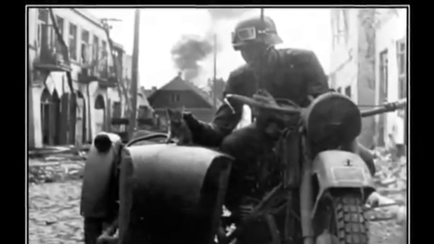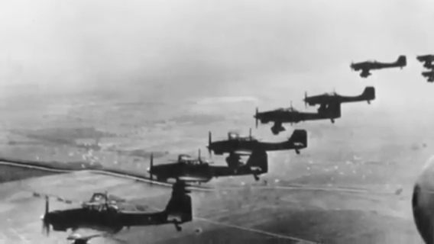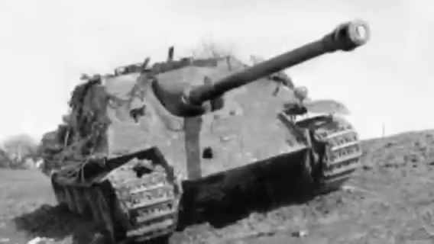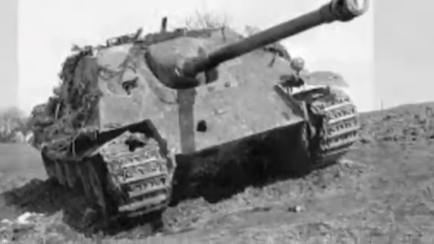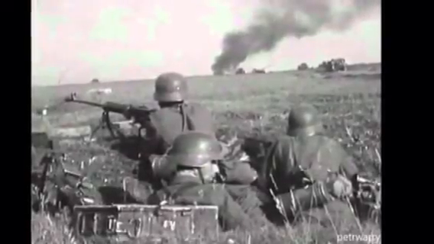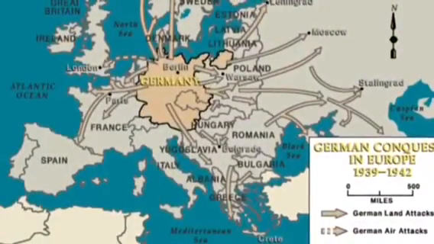Called lightning war, it would often decimate other countries by using soldiers, tanks, and planes to quickly bombard the country while no one was expecting an attack. Used in such countries as Poland, Belgium, France, and Denmark, it would quickly destroy the countries and their soldiers in resistance, and offer up a very clear way for the German soldiers to invade.